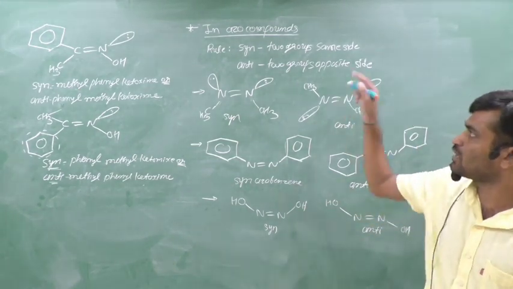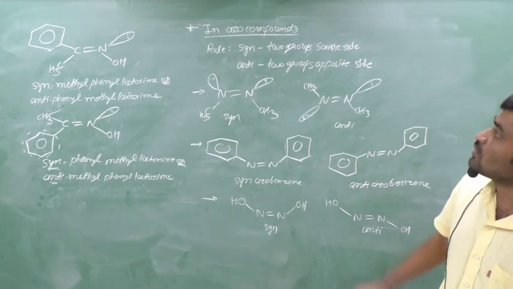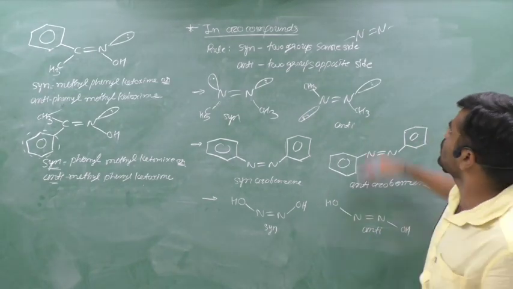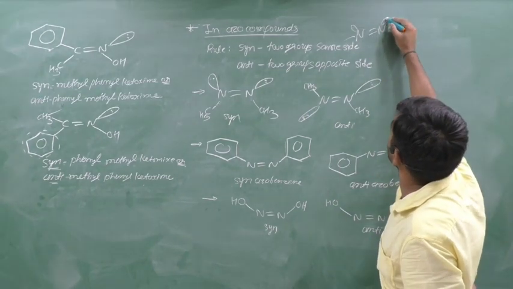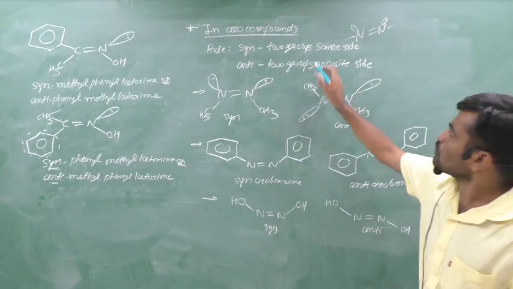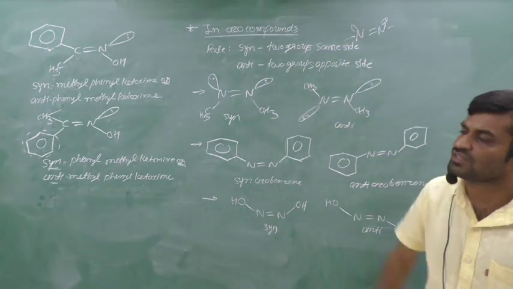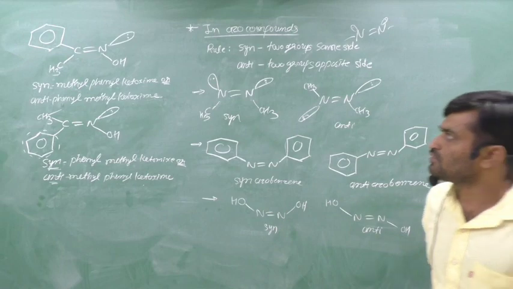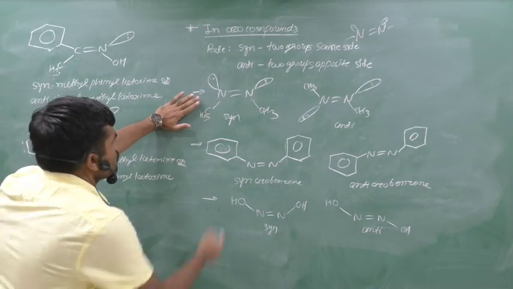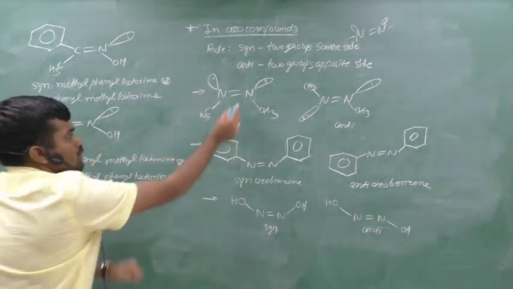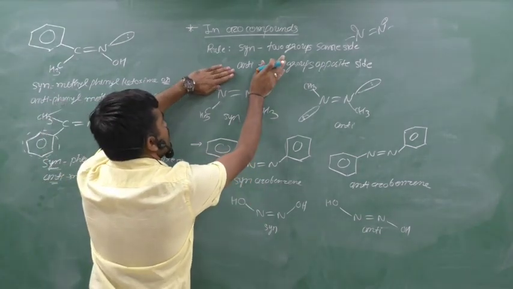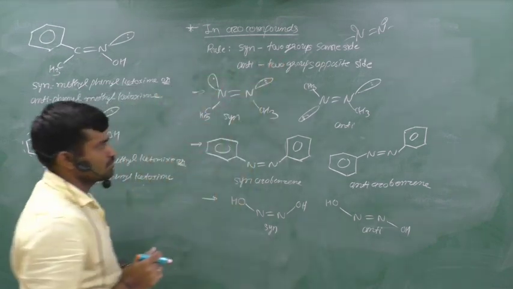In the last one it is azo compounds. Azo means N double bond N, and the remaining are lone pairs. The rule is that for syn and anti form, if two groups are on the same side, we say syn form, and if two groups are on the opposite side, we say anti form. It is very simple. An example of an azo compound is CH3, N double bond N, CH3 and lone pair. In some books lone pairs are shown, and in some books lone pairs are not seen, but they are there.